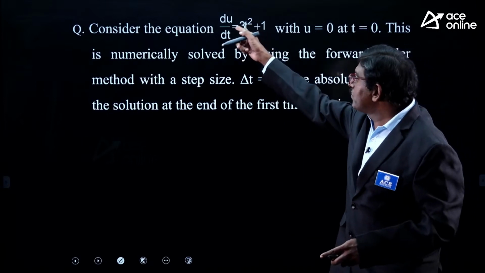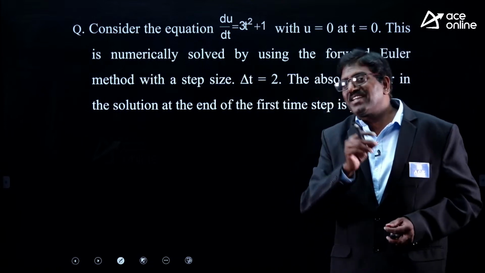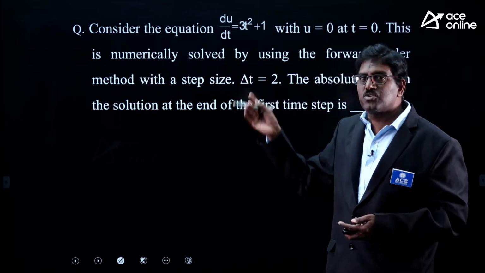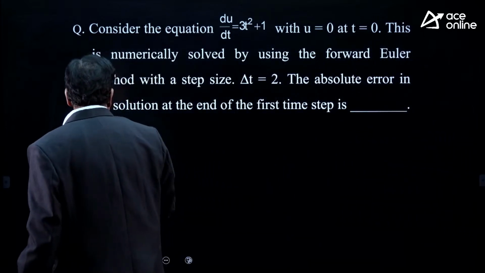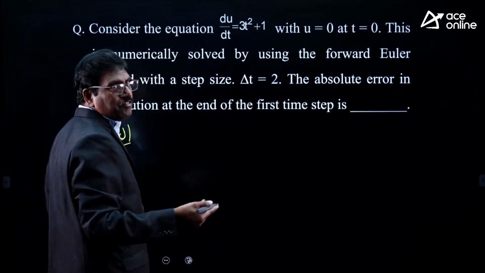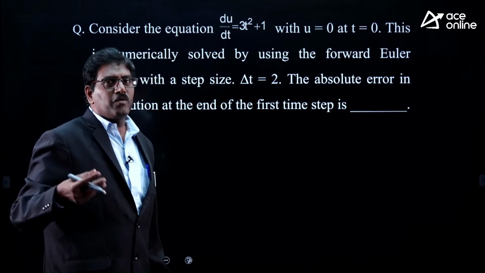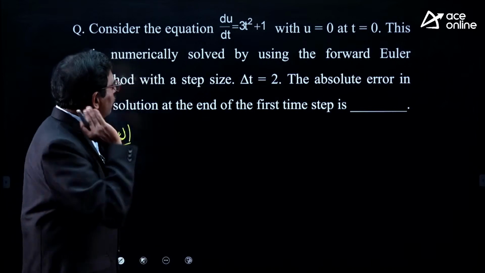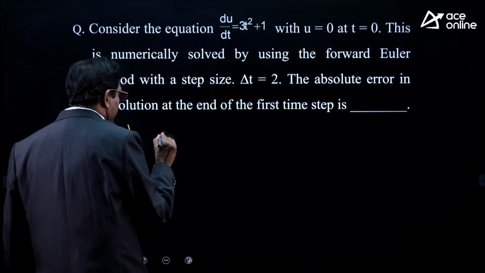Using analytical methods we will get the exact value. Using numerical methods we will get the approximate value. The modulus of the gap between these two is nothing but the absolute error. Solution. First, I can solve this problem by using the forward Euler's method. Using numerical methods, every value you find gives only an approximate value, not the exact value. So first I will find the approximate value by using the forward Euler method.